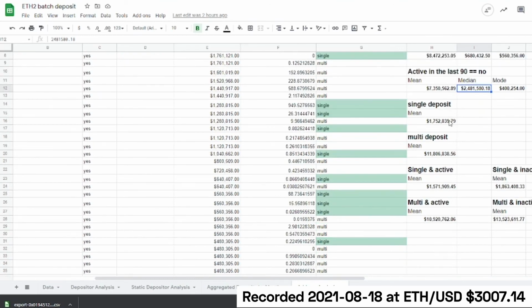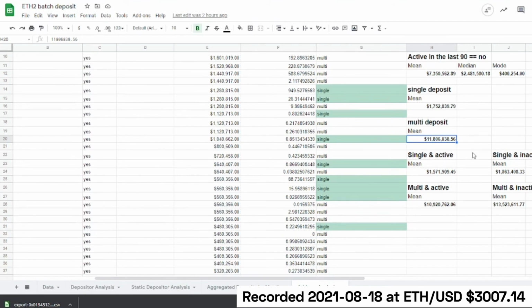You can also single out the difference between people who deposited once versus people who deposited multiple times. And you can see, and this would make sense, of course, if you do more deposits over time, you should expect a higher amount. And then lastly, you can compare on the basis of two different variables, which is, did they do a single deposit and have they been active in the last 90 days? Or did they do multiple deposits and were they inactive in the last 90 days? And you can see that indeed, the people who did multiple deposits and don't have particularly active accounts deposited the most overall. And it's a quite surprising multiple relative to the folks who would do a single deposit.